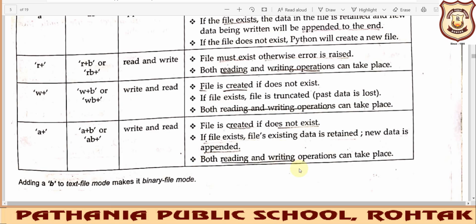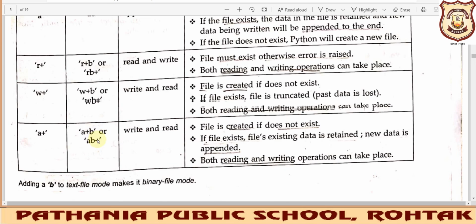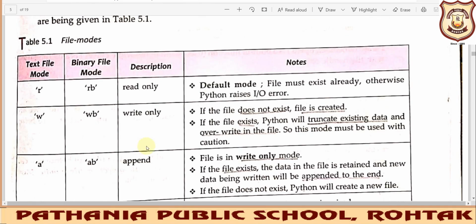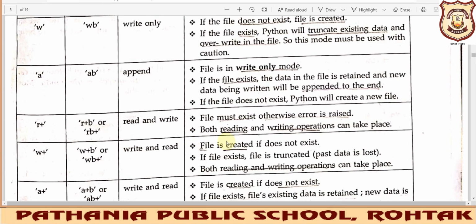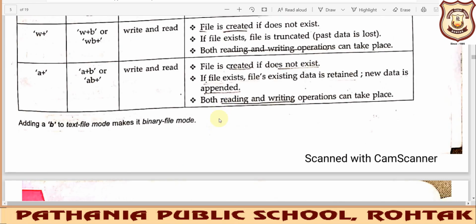And you can perform read operations also along with the writing. So I hope the different operation modes of different files are clear to you. This table is very important, because if this difference is not clear to you then you will not be able to use the different modes for different operations.